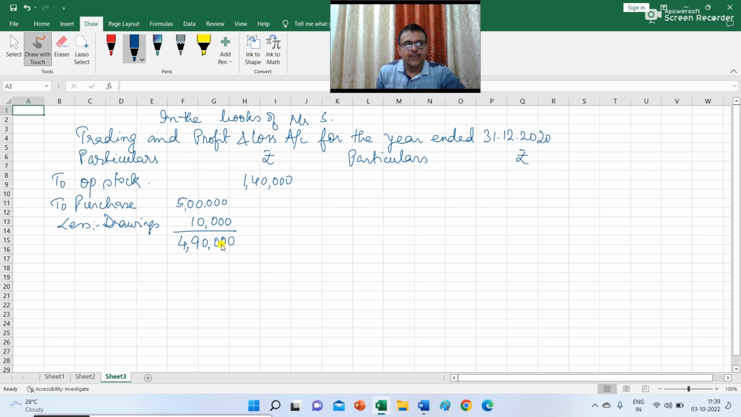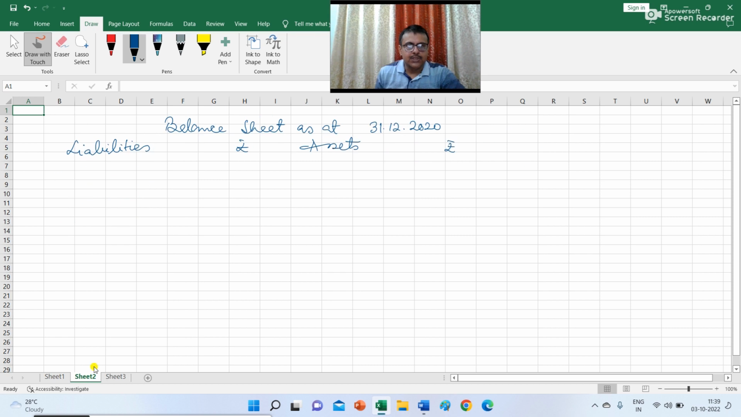And there is a return outward. So I will record the amount of return outward when I will reach there. But for the time being, I have to record this amount of drawing as well as in the balance sheet. So you have to record the amount of capital first, and then you have to reduce the amount of drawings. So here I am writing less drawings rupees 10,000.